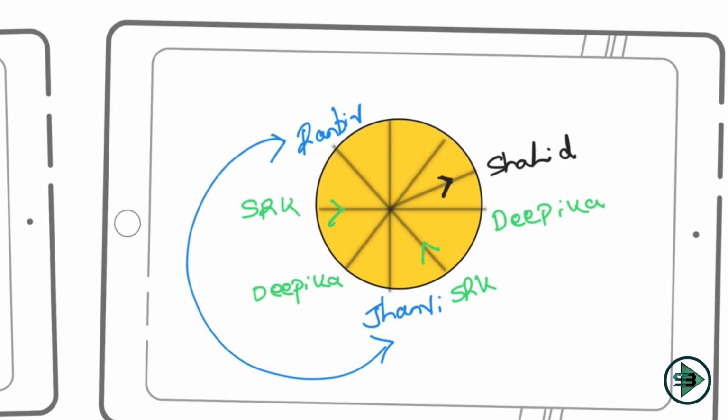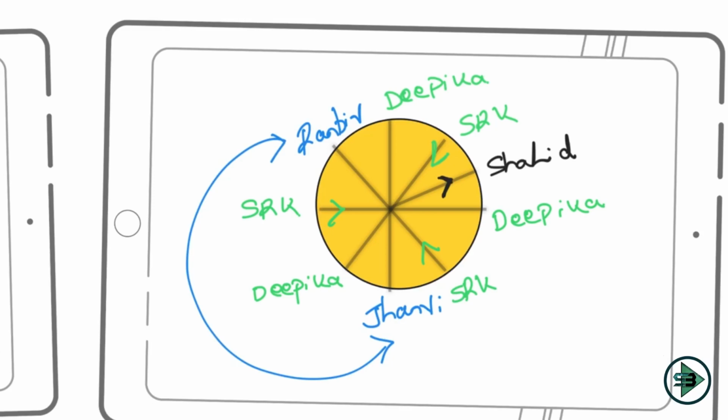Can I place SRK here? Yes, I can place SRK at this position. So I can have SRK at this position, and to the right of SRK I will be having Deepika. So these are the conditions that I have for SRK and Deepika. Okay, so this gives me my second link. This is my second link that I have.